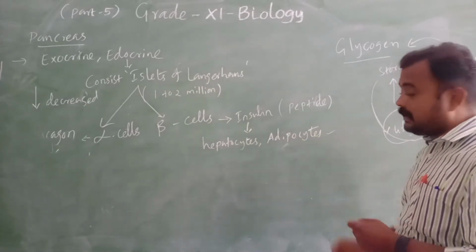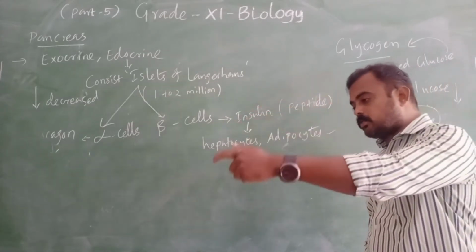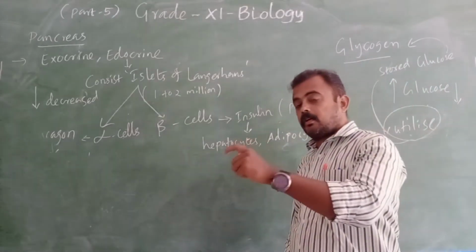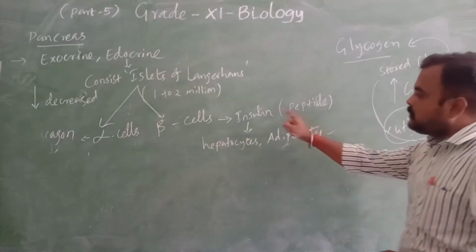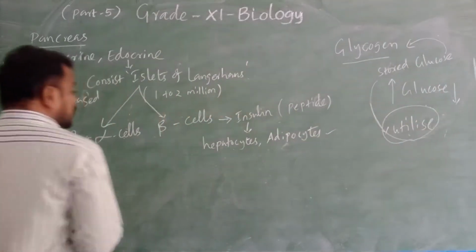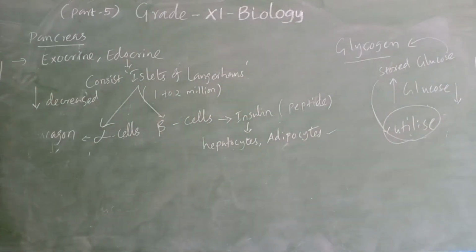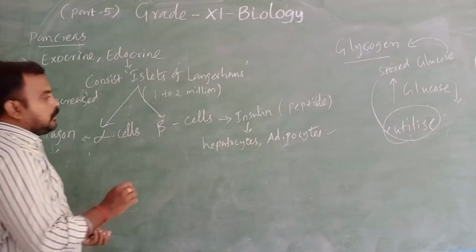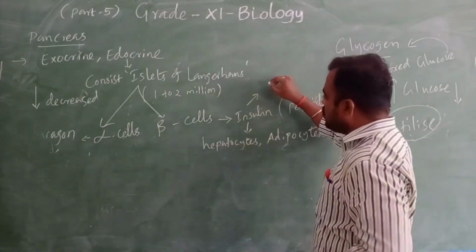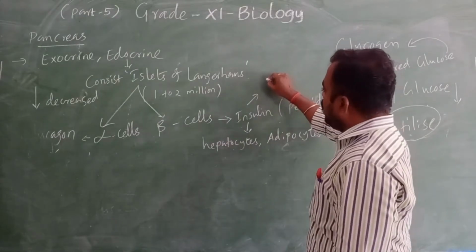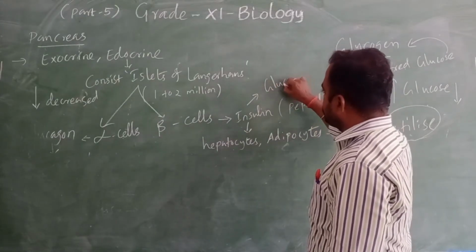So in that the extra glucose will be stored. In the hepatocytes also extra glucose will be stored. So which acts on what? Which acts on hepatocytes and adipocytes. Okay. Then next one, here we can say insulin is doing glucose homeostasis.